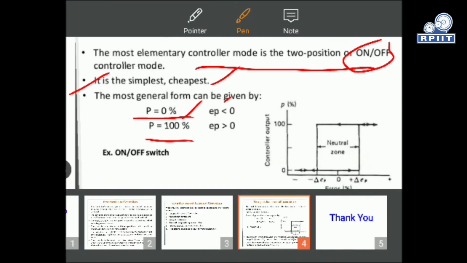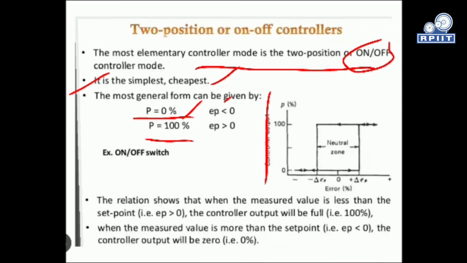We can see this graph: this is the controller output and this is the error percentage. Now see, when 0% error is there, then the value of this ep will be 0. So the value of ep will be 0 at this point. And similarly, when P is equal to 100%, then ep is greater than 0. So this is the response when ep is greater than 0 or P percentage is 100%. This is the example of an on off switch.